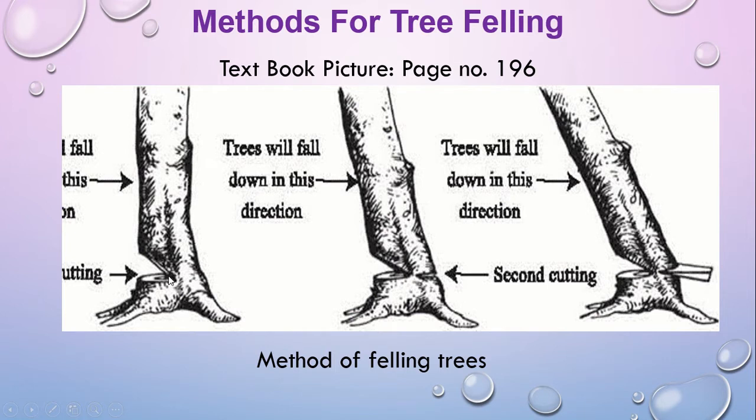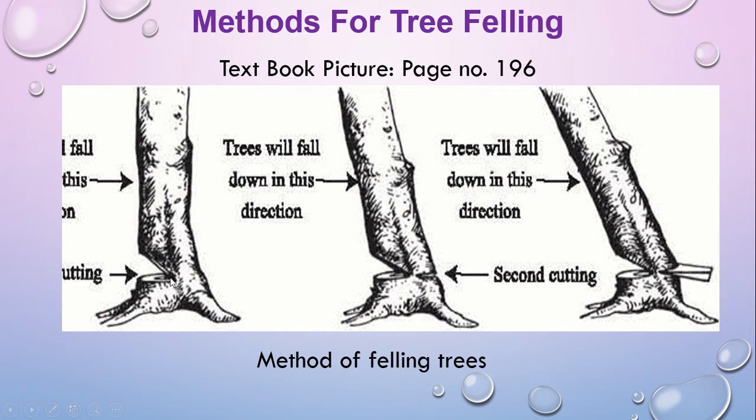You can use a saw or an axe here. Then you make the second cutting here a little bit, and you put the wedges here. If you put the wedge here, the tree falls in this direction. This is the way you can cut the plant.